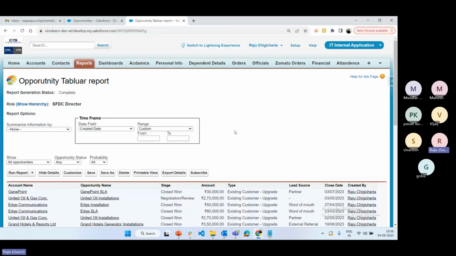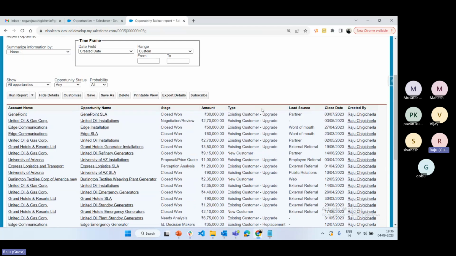So this is how we can create a report and display the data, either single object data or maybe multiple object data. Hope you are clear. Right.